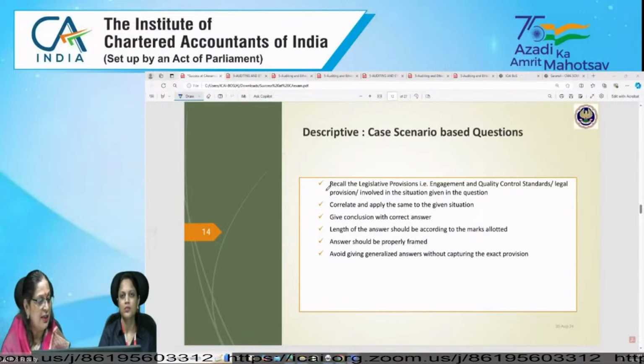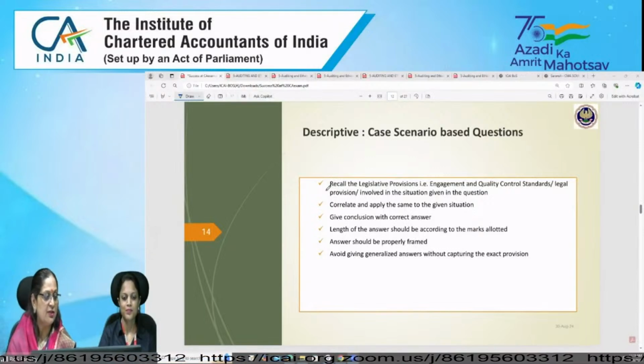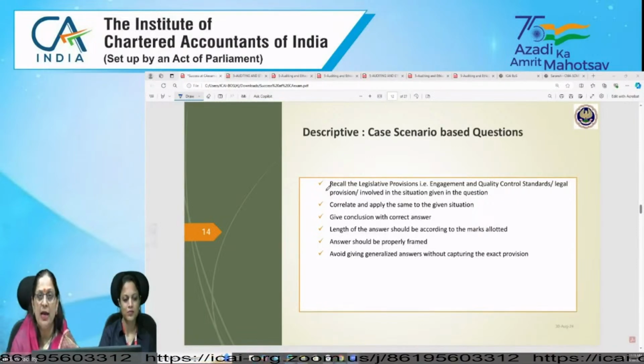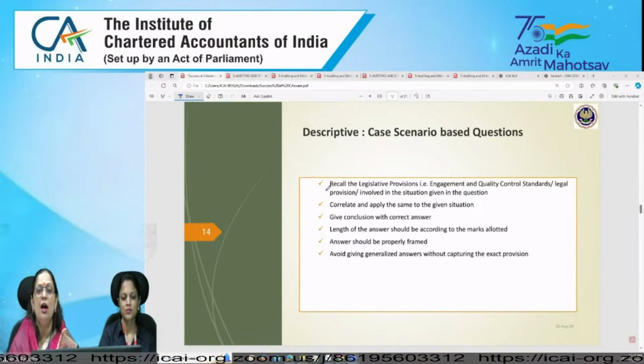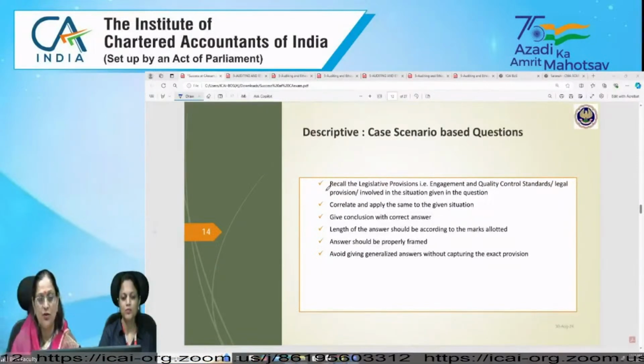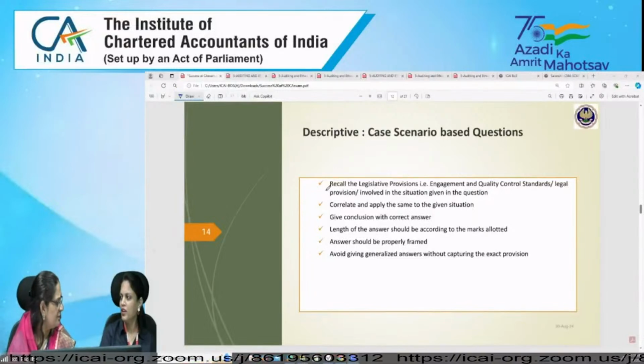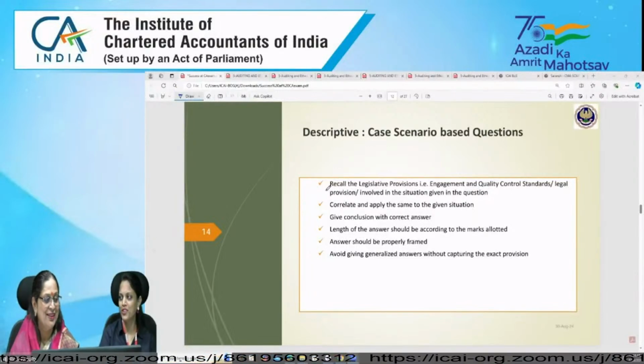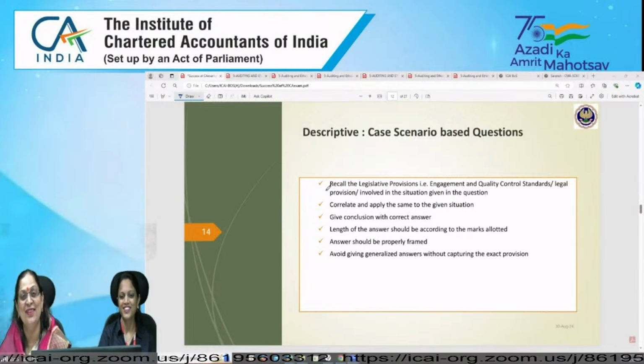If you have any specific doubt of suggested answer or mock test paper or RTP, I can take up that and I can explain you what is the requirement of the question and how you should cover and how many points you should cover, right? Is there any important chapter we have to focus on? All the chapters are very, very important.